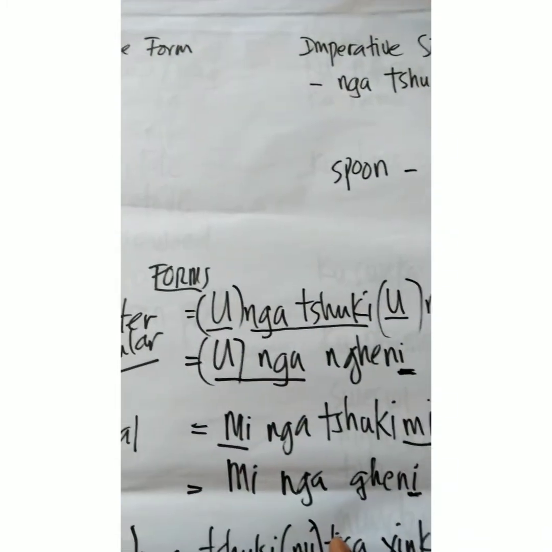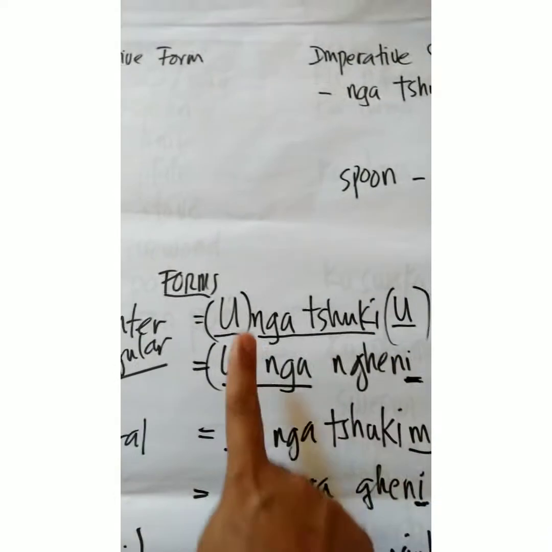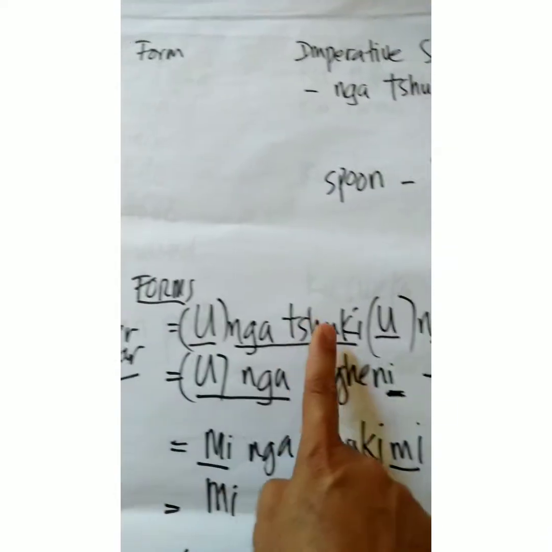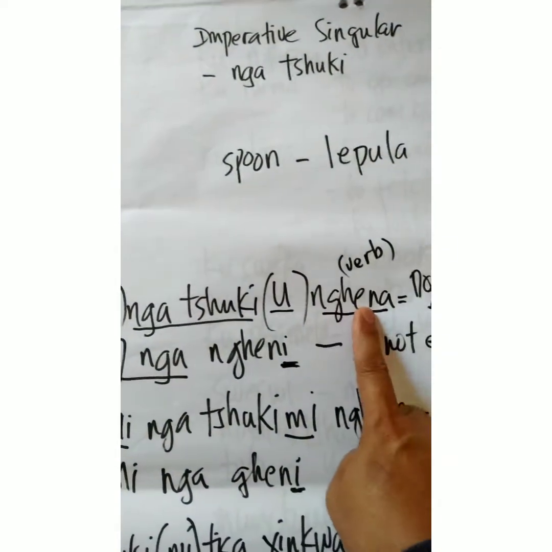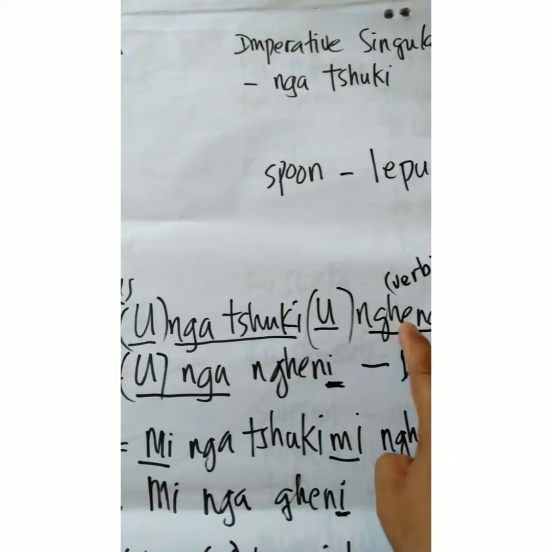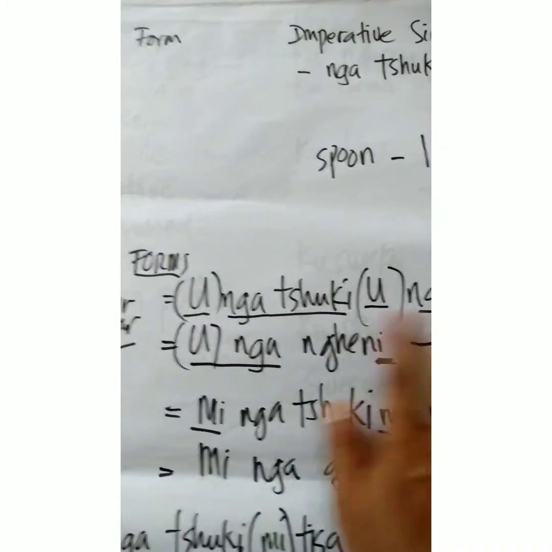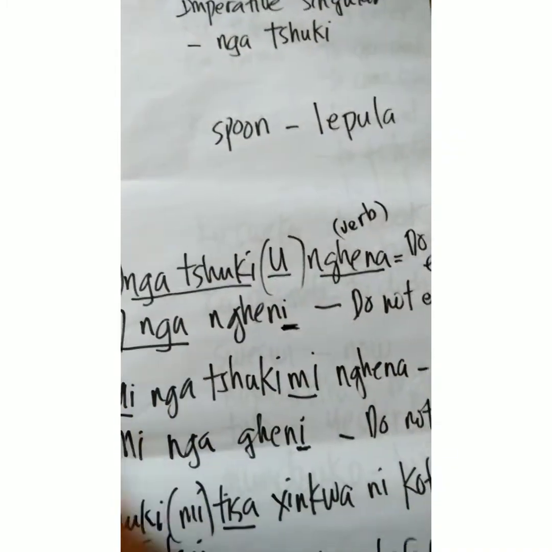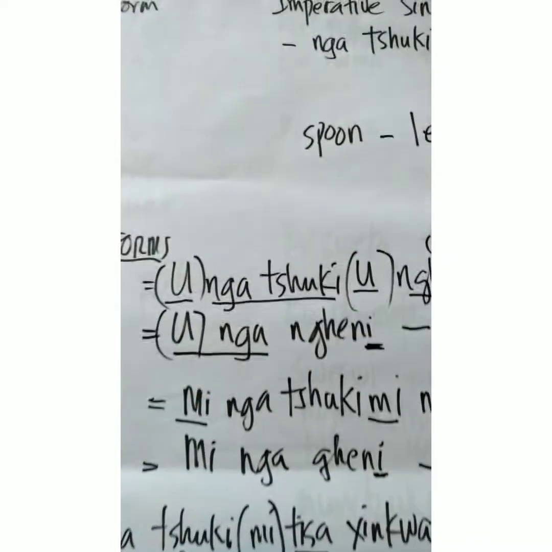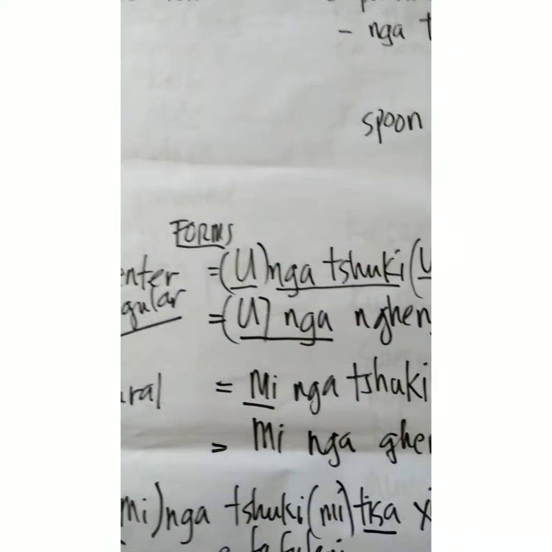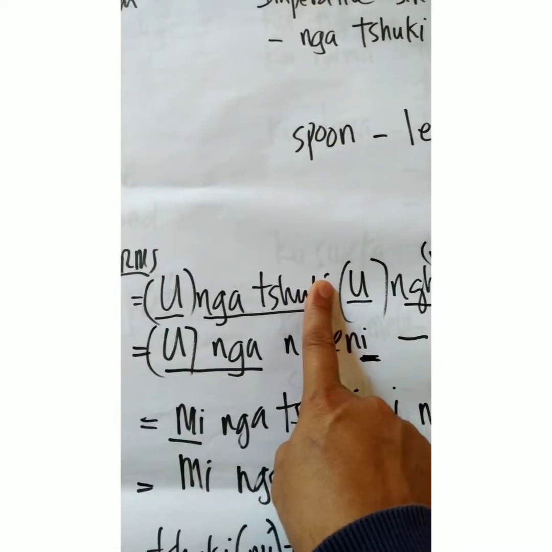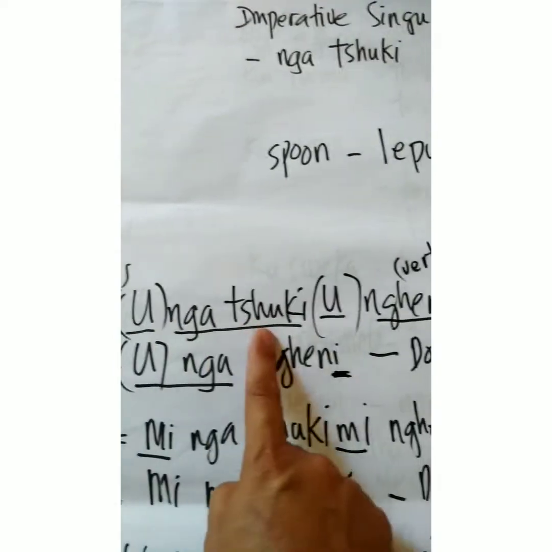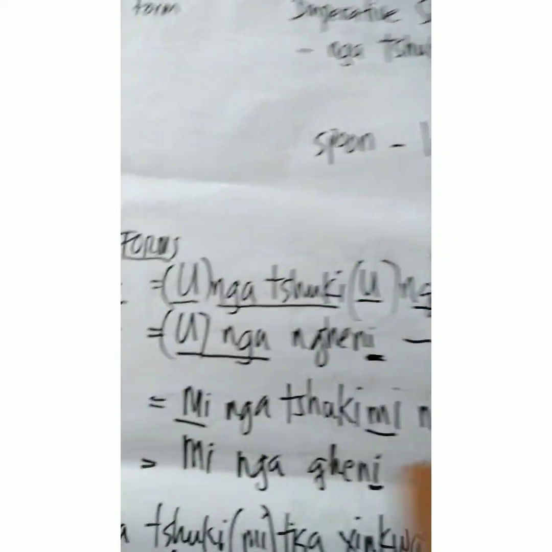So if you want to say put, you say ongatsuki o veka, ongatsuki o teka, ongatsuki o tisa. So you just use this one for the singular verb, only you, and then the plural will be me. So I repeat. Ongatsuki means do not, so you do not in singular. Ongatsuki ongeni, do not enter.